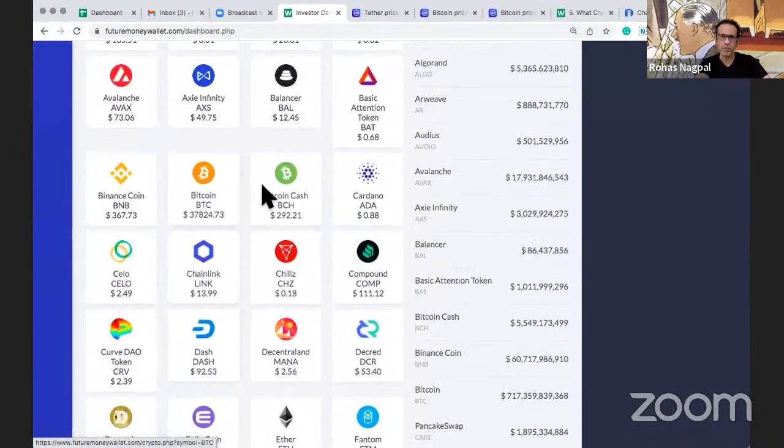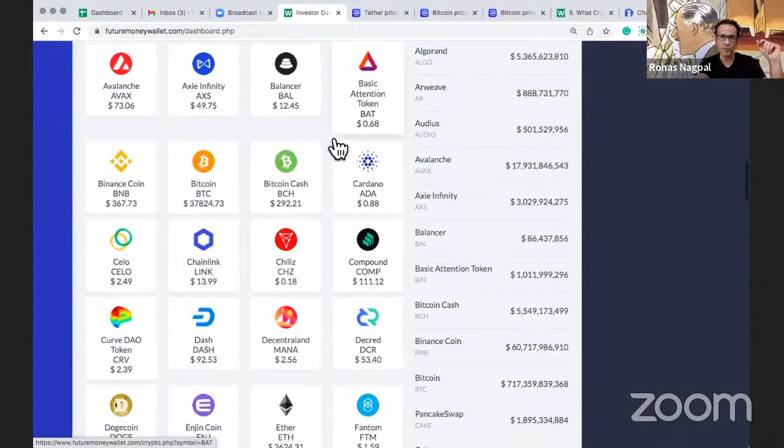And you remember I was telling you about the logo issue. Can you see? Bitcoin and Bitcoin Cash logos are very similar. The difference is primarily the color. This is orange and this is green. So always remember, don't end up buying the wrong crypto.